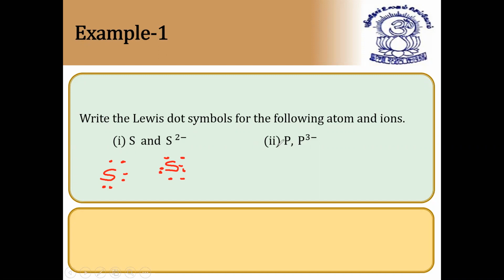In this way you can write phosphorus, atomic number 15. So 15 means 5 electrons in the valence shell, and P3 minus means 18, so 8 electrons in the valence shell. You can represent them clearly like this. I already showed you the example, now we'll see the answer. Sulfur has 6 electrons in the valence shell, and phosphorus has 5 electrons, so P3 minus has 8. Now I think it is clear. Next. These are the two questions you have got from this session. More about this session we'll discuss now.